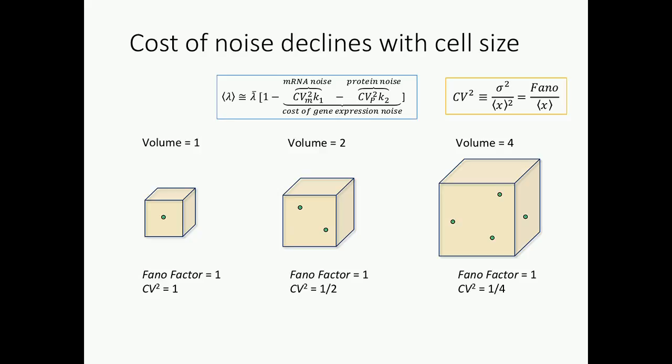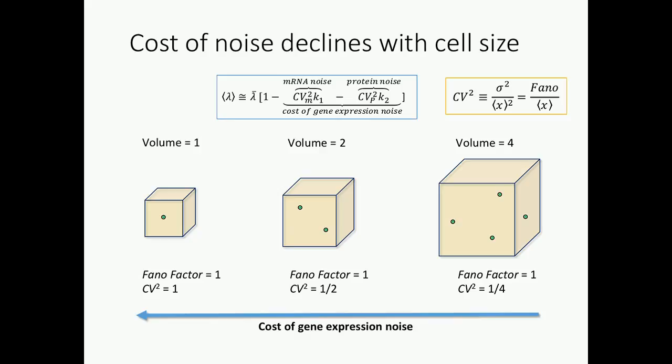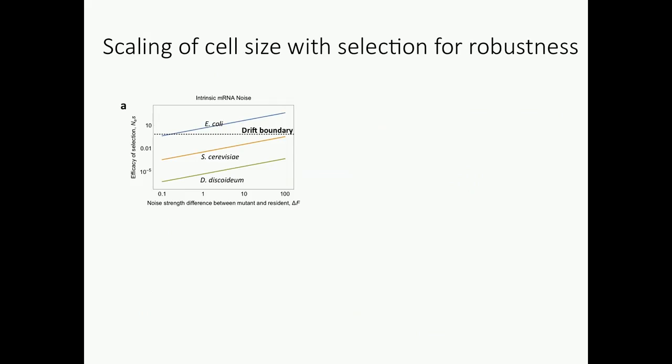So as the volume increases with a constant concentration, the same noise strength, or Fano factor, leads to a reduction in the squared coefficient of variation, which is what's actually controlling fitness. Okay? So what this predicts is that larger cells are insulated, are more robust to these gene expression fluctuations than smaller cells.